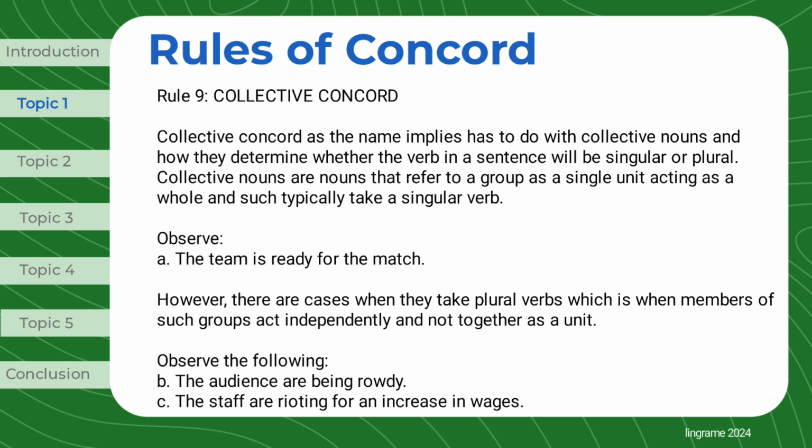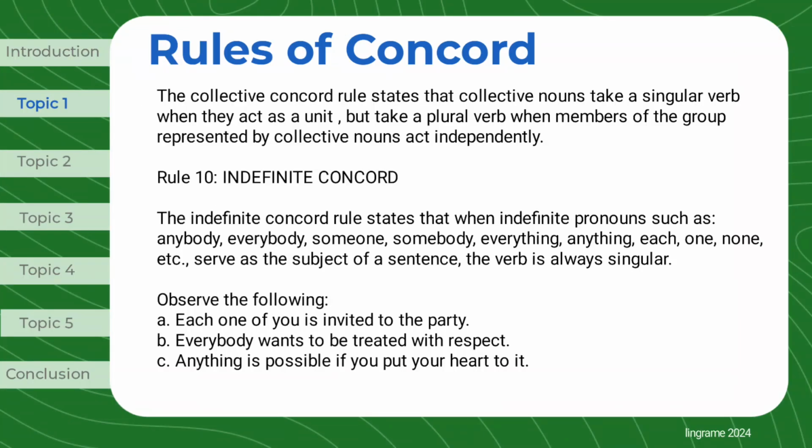However, there are cases when they take plural verbs, which is when members of such groups act independently and not together as a unit. Observe the following. The audience are being rowdy. The staff are rioting for an increase in wages. The Collective Concord rule states that collective nouns take a singular verb when they act as a unit, but take a plural verb when members of the group represented by collective nouns act independently.